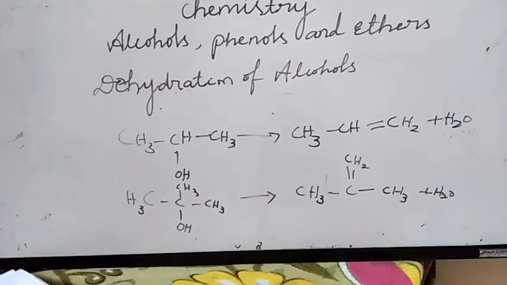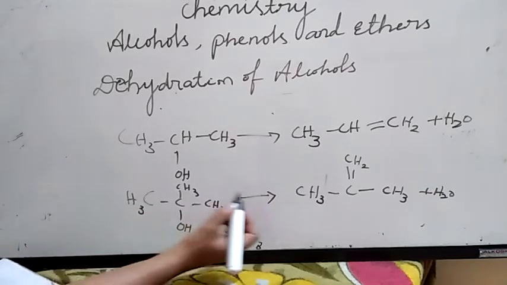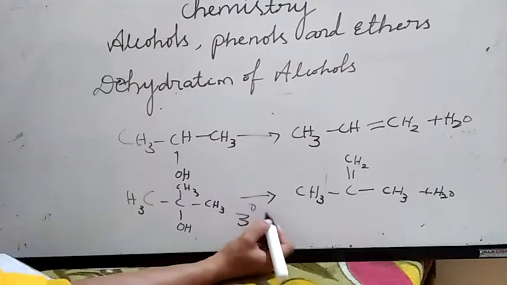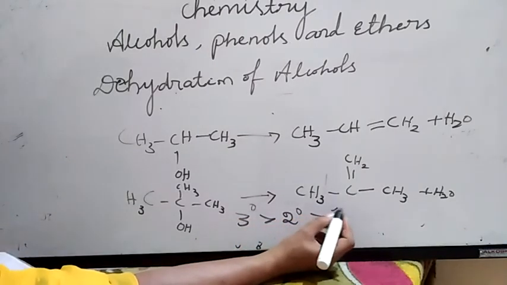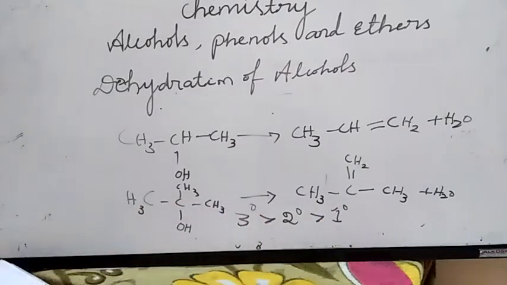Here we can notice that the ease of dehydration of alcohols follows the order: tertiary alcohols are greater than secondary alcohols, which are greater than primary alcohols. This is about dehydration of alcohols.